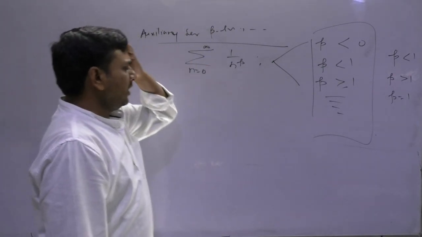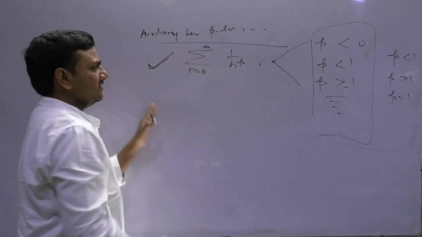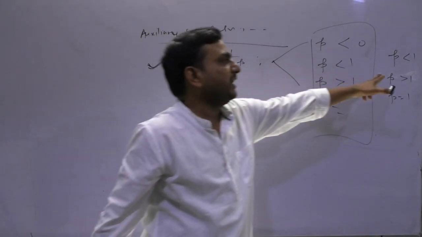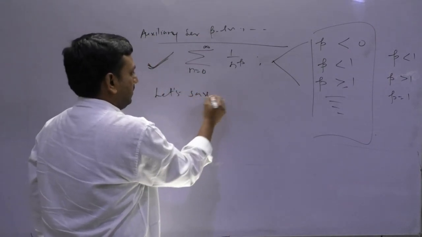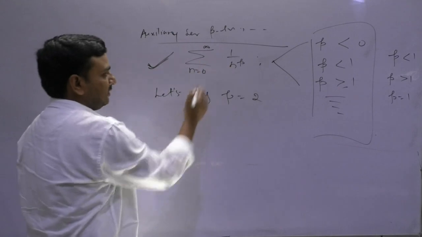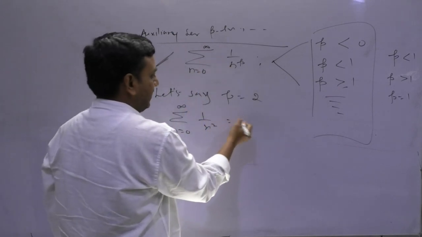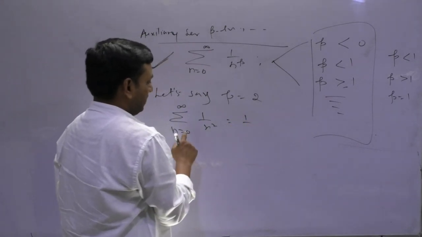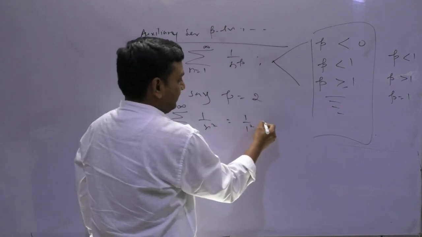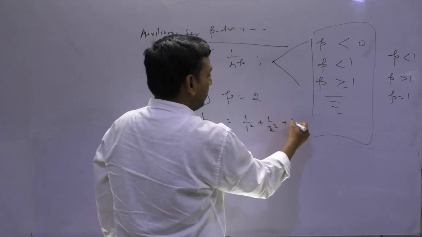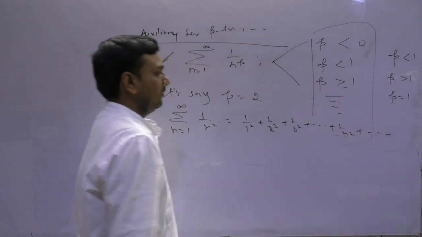So we have to learn and remember this. For which p? Let's say p equals 2. So what series will I have? 1 upon n square, and that is nothing but, from 1 onwards, 1 upon 1 square plus 1 upon 2 square plus 1 upon 3 square plus 1 upon n square and so on.